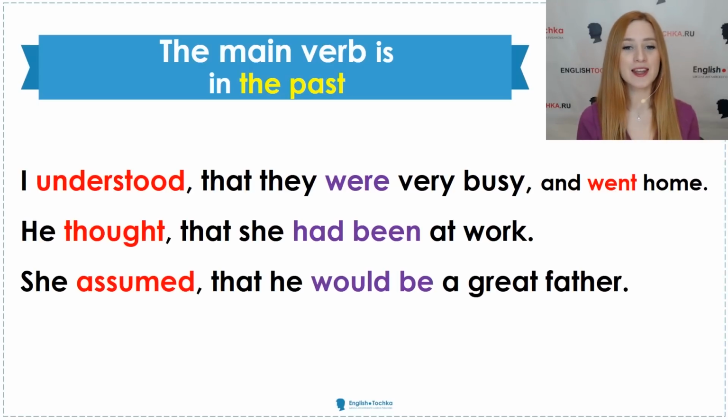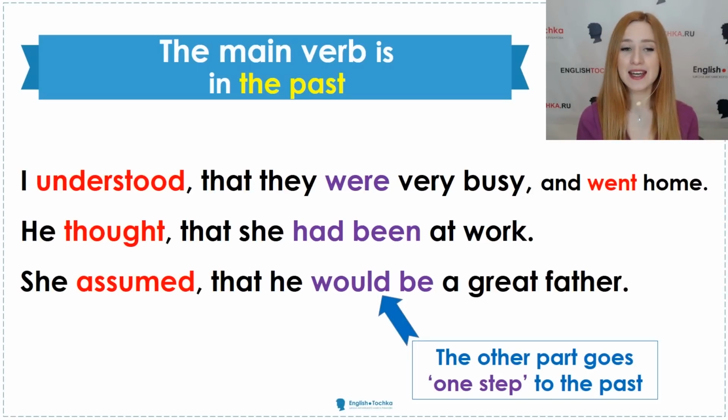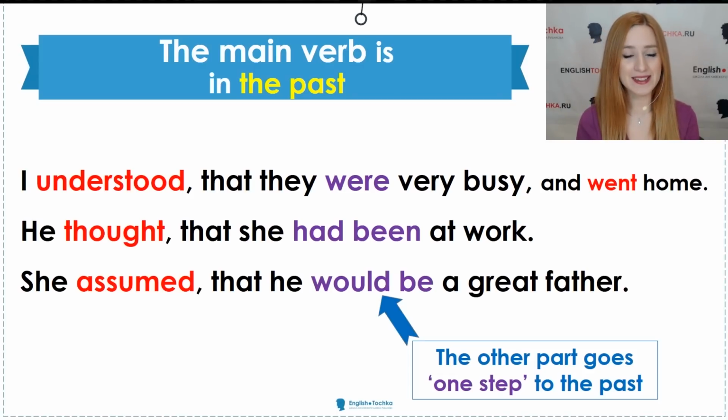She assumed that he would be a great father. Her direct speech would be something like, he will be a great father. And what we say is, she assumed that he would be a great father. Will becomes would. It goes one step further to the past. So now we can see that if the main verb is in the past, everything else goes one step to the past as well.